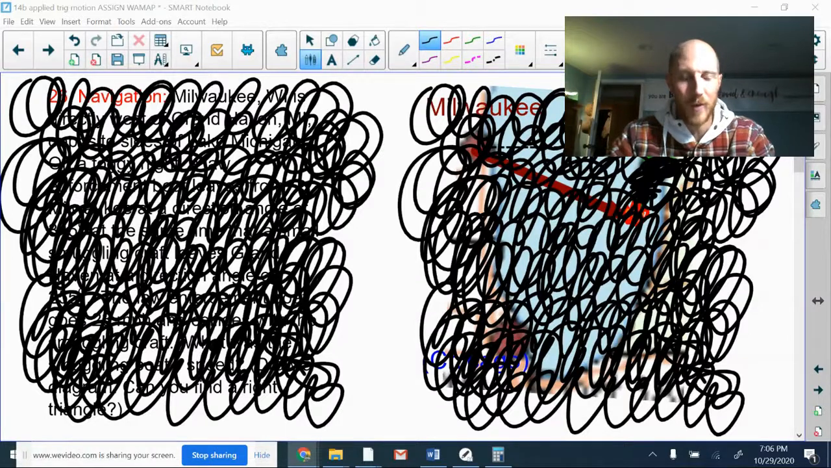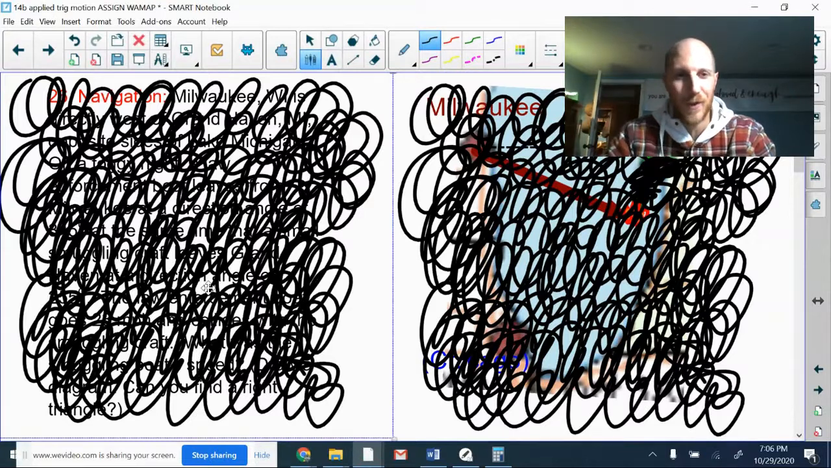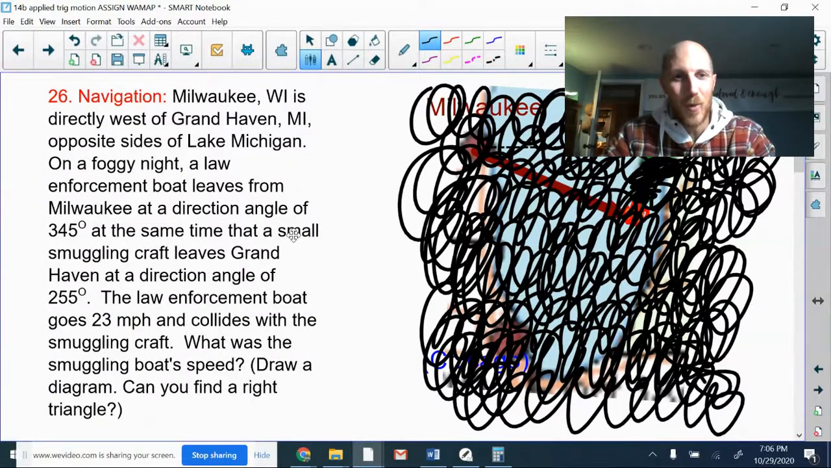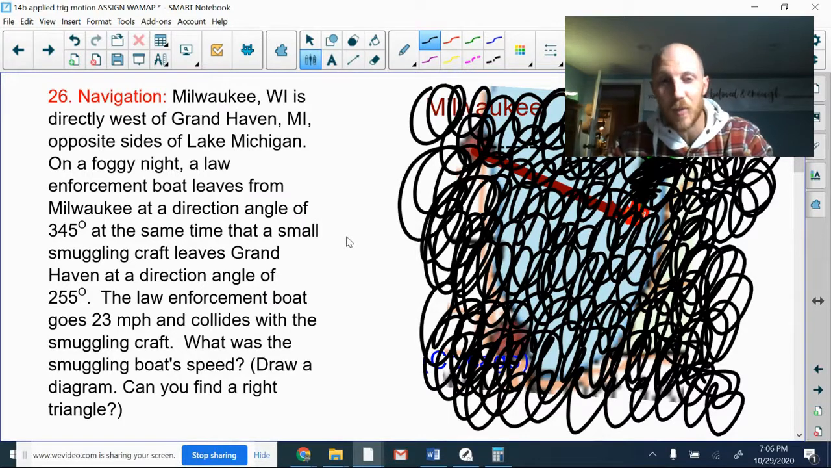It's a navigation problem again. It was very, very foggy. Let's get some of this fog out of here. So Milwaukee, Wisconsin is directly west of Grand Haven, Michigan, on opposite sides of Lake Michigan. On a very foggy night, a law enforcement boat leaves Milwaukee at a direction angle of 345 degrees, the same time that a small smuggling craft leaves Grand Haven at a direction angle of 255.